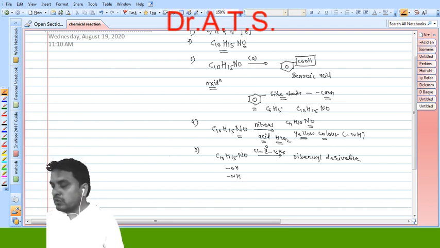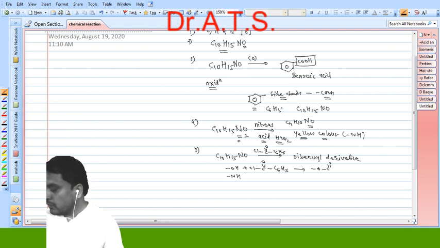ephedrine. We know that only one oxygen and only one nitrogen is present, so they may be in the form of OH. So when we treat with the benzoyl chloride, it gives the formation of OCO C6H5. If we treat them with nitrogen, they are converted into N, then C double bond O, C6H5.